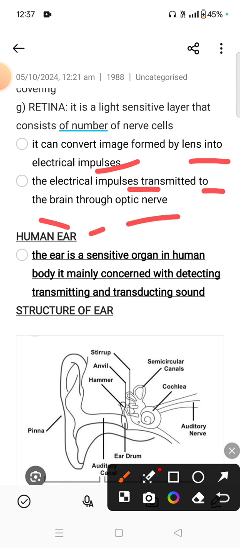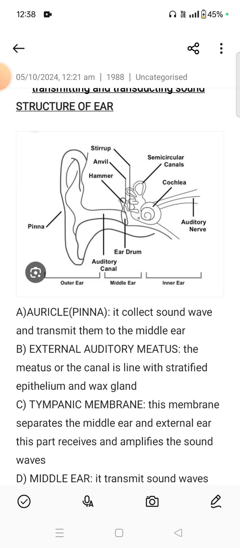Now the human ear. The human ear is also a special sense organ in our body, and its function is that it helps in listening or hearing. So the ear is a sensitive organ in the human body. It is mainly concerned with detecting, transmitting and transducing sounds. This is the structure of the ear.